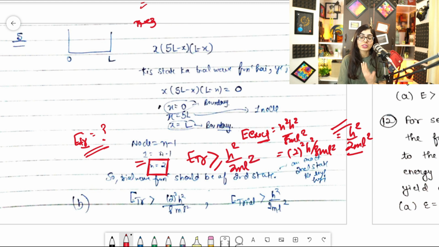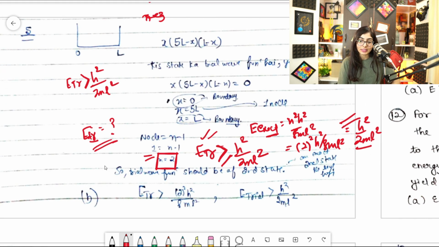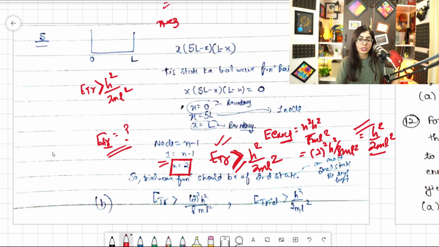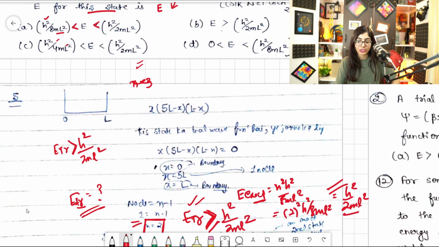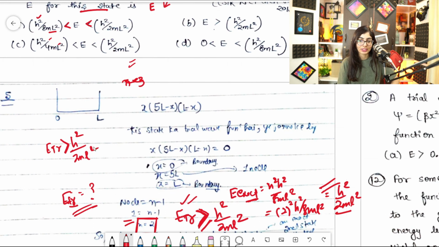Now I need to see where it is given in the question. The examiner can give E trial greater than h square by 2 ml square, which means it can be either greater or equal. So don't get confused. So E trial is greater than h square by 2 ml square. Let's match it with the options. Which option does it match?